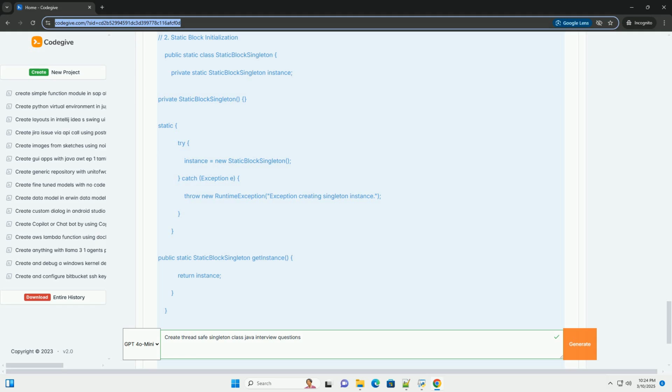Bill Pugh singleton, the initialization on demand holder idiom: a good option for lazy loading and thread safety without explicit synchronization. Eager initialization: thread safe by default but not lazy loaded. Double-check locking: more complex but allows for lazy loading. Requires careful use of the volatile keyword.